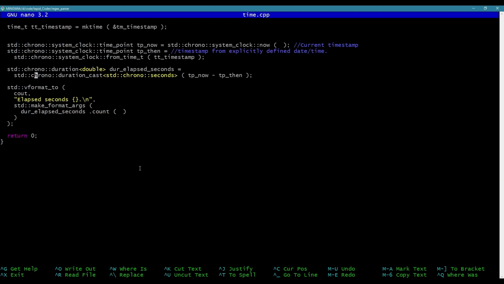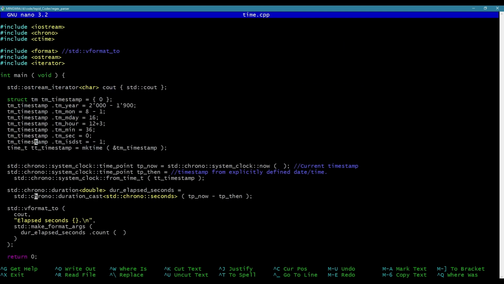Now, instead of doing all of this, std::chrono::duration of type double, whatever, equals std::chrono::duration_cast into seconds from the endpoint minus the start point, all this stuff, this is just a lot to type. What I could do instead here is I could get the current timestamp a different way. It's a little bit easier.